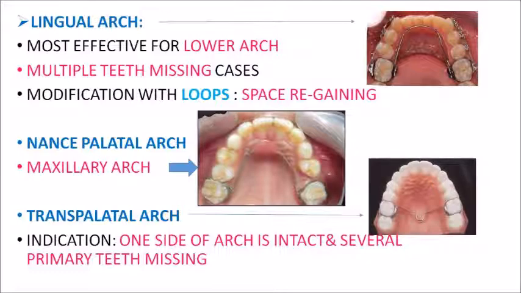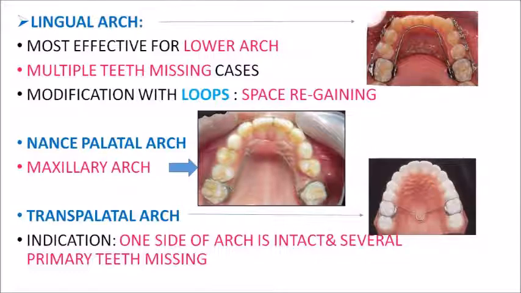Your permanent first molars or deciduous second molars will be banded, and these two banded teeth on either side of the arch will be connected by a stainless steel wire which will be in contact with your mandibular incisors. An important thing is that the lingual arch is mostly effective for the lower arch. So you will keep the lingual arch only in your lower arch, and it is indicated when there are multiple primary teeth missing. You can modify the design by giving U-loops in the arch wire. This U-loop is given when you have to go for space regaining.